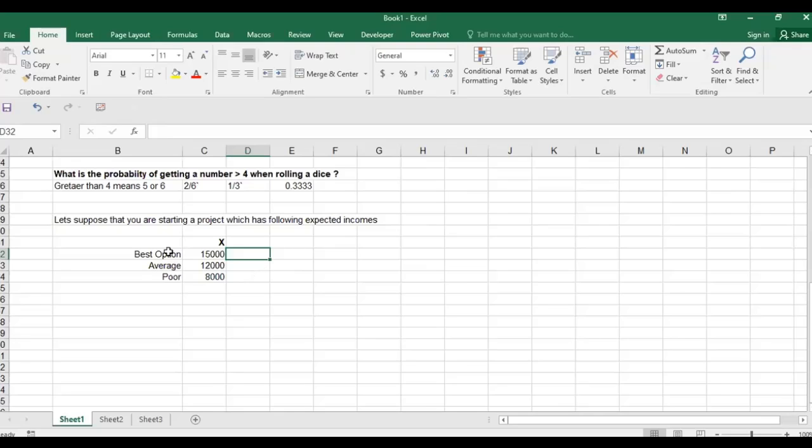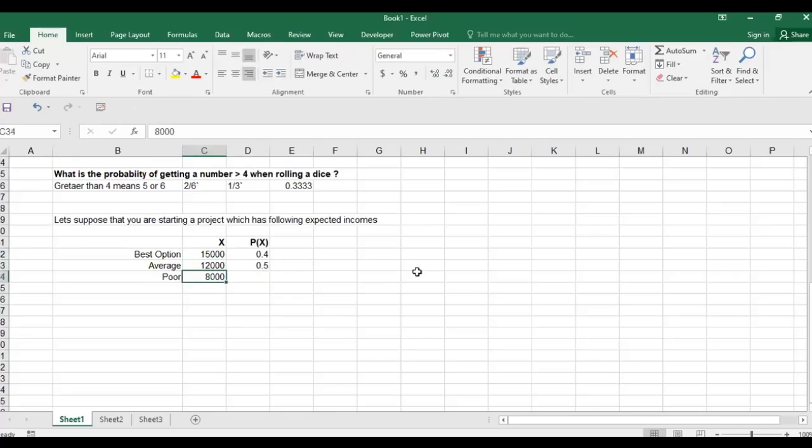Now, when we say best option, that I may get 15,000, then I ask you, what are the chances of getting this value? What do you feel? Are you sure this much? You say, no, I think there is 40% chance that I will earn 15,000. And then what is the chance for 12,000? You say there is 50% chance that I would earn 12,000.